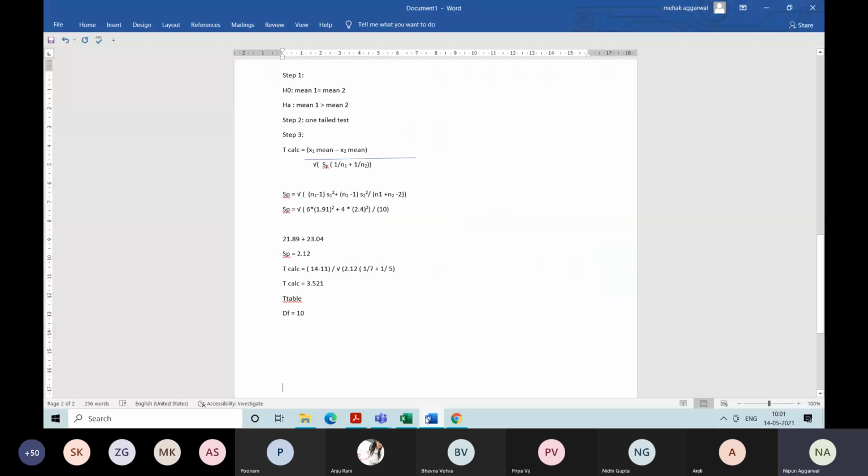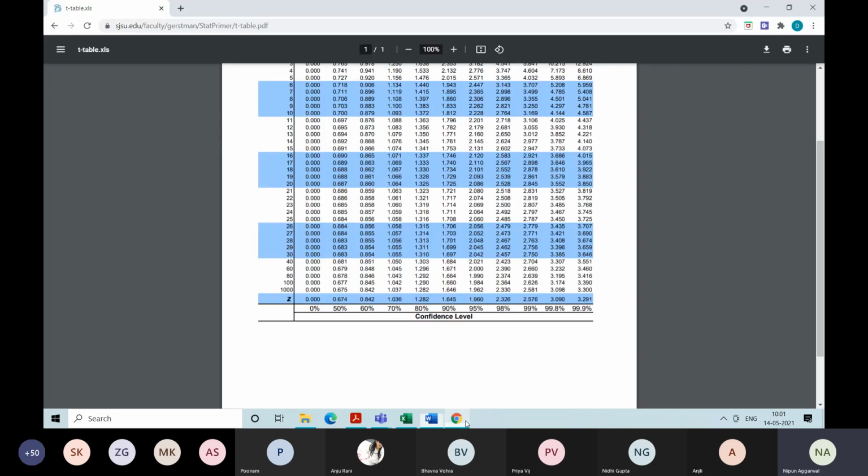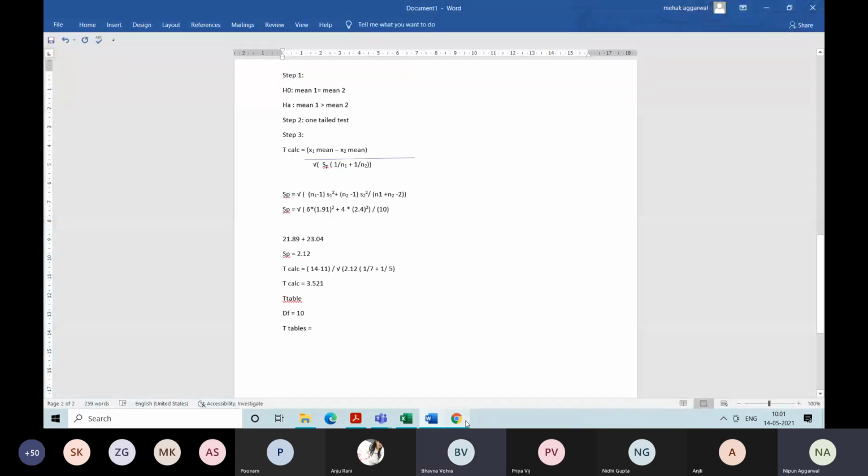Fine. So this becomes, so T table value becomes 1.812. I'm telling you, it is 1.81, so 1.812. That is your table value.